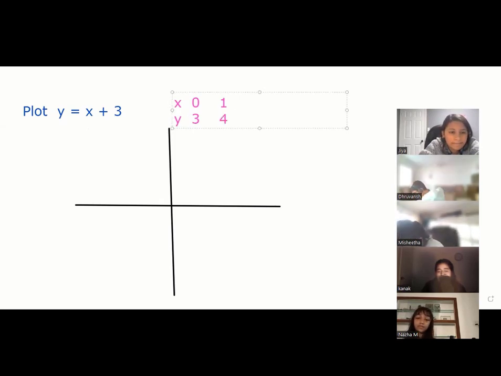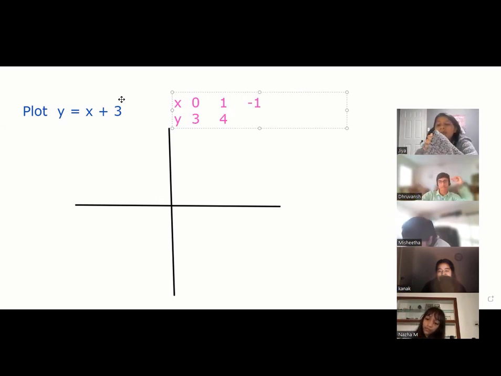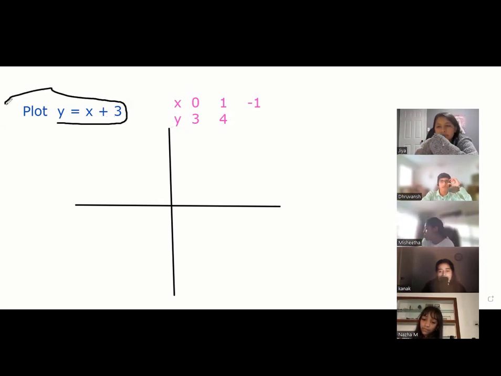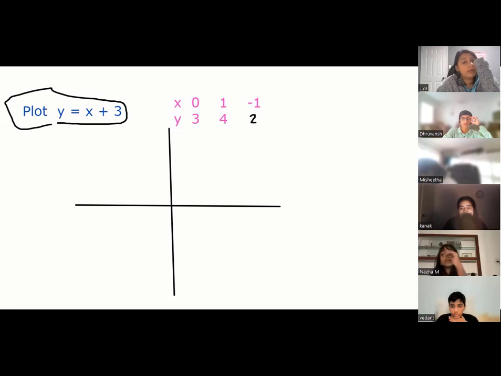Tell me, Dhruvansh, if you put x equal to negative 1, what will be the value of y using the equation? 2. Because we put negative 1, negative 1 plus 3, or 3 minus 1, you get y equal to 2. Let's put one more value, Kanak. If you put x equal to negative 3 in this equation, what is the value of y? 0. So guys, how many points we got?